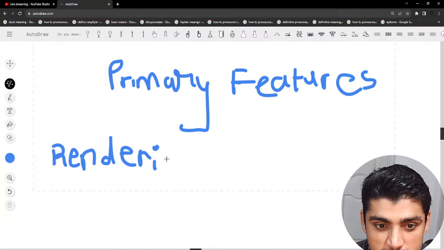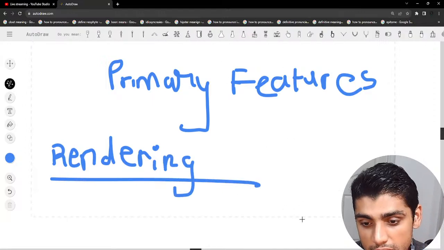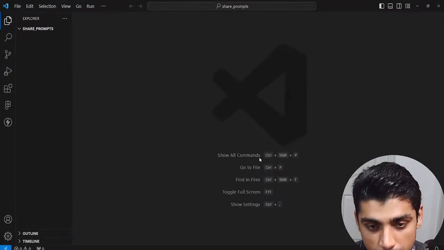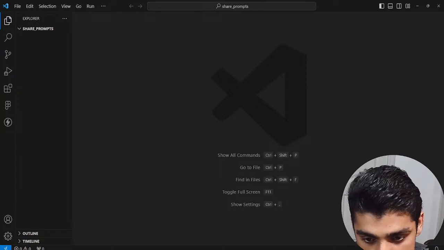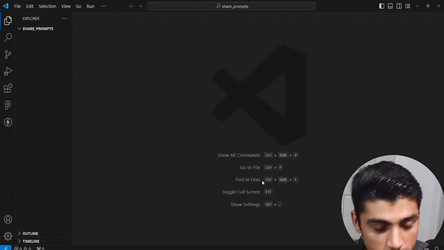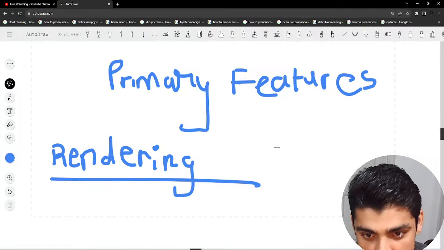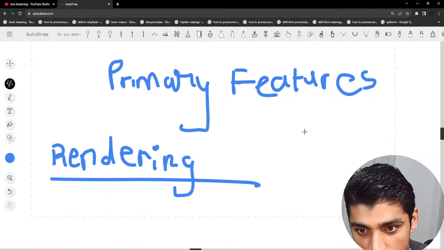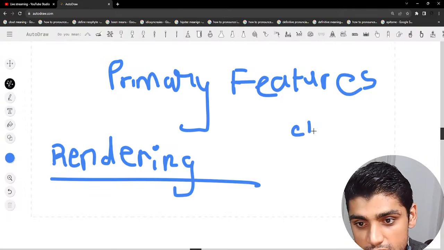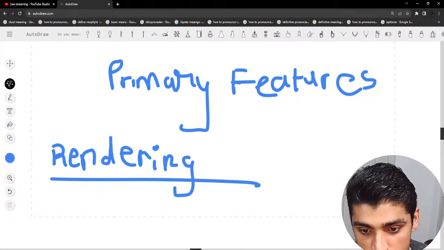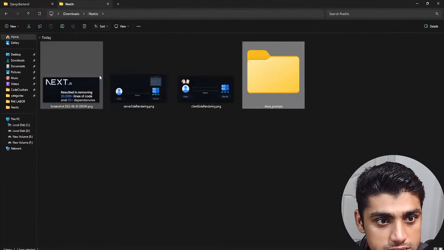Now, what is rendering? Remember, when we create an application and we have these components, if I open up my old MERN-stack applications, you'll see that they're all React-based applications that are client-side rendered, meaning that they are rendered on the client side. If I open up an infographic, it's going to help out. So I'm just going to go back into this.